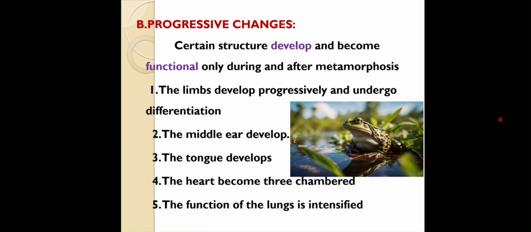Second one, progressive changes. Certain structures are well developed and become functional after metamorphosis. The limbs are well developed and undergo differentiation. The middle ear and tongue develop. The heart becomes three-chambered in the adult stage. The function of the lungs is intensified.